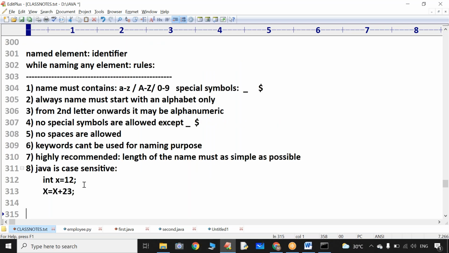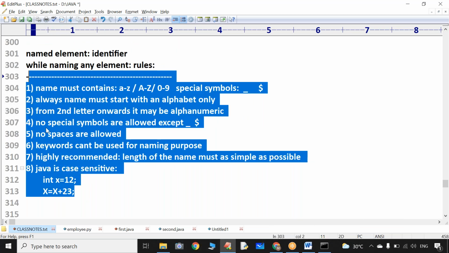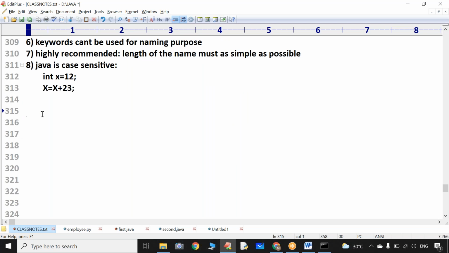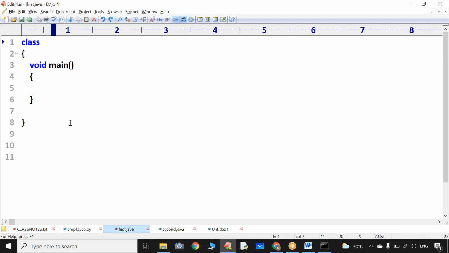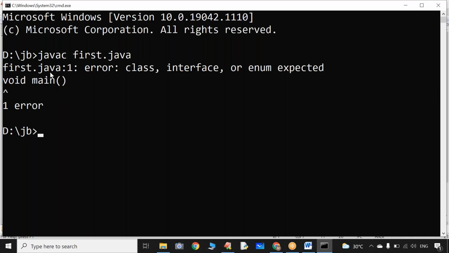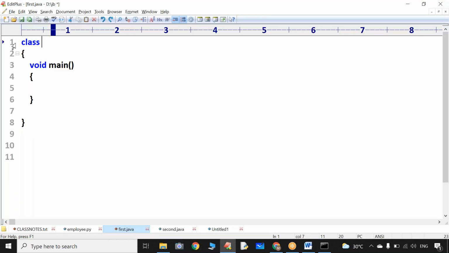So by keeping all the above points in mind, come to our program. When I compile the program, it is saying that in a Java program, even the main method must be encapsulated within a class. I used one term called method. What is a method? A method is nothing but a function defined inside a class.